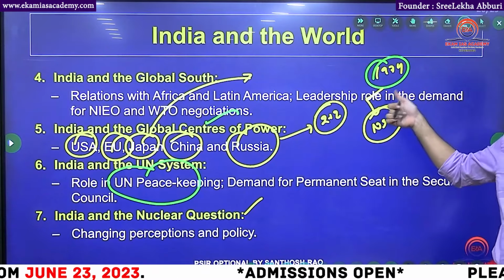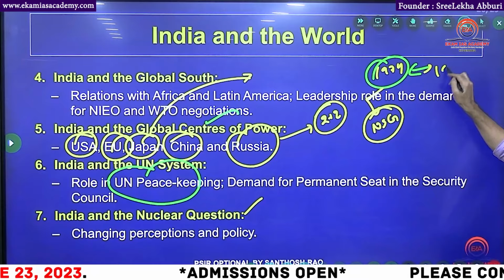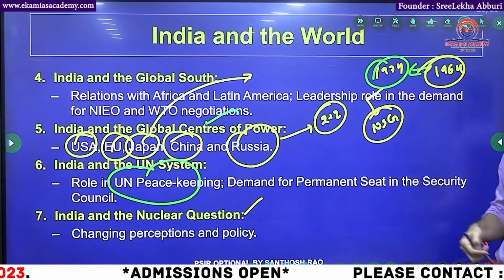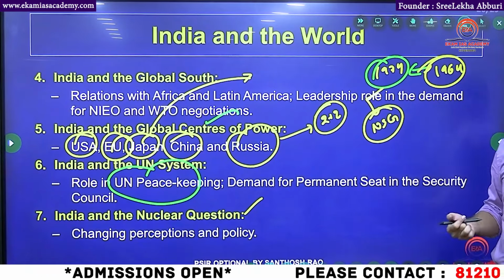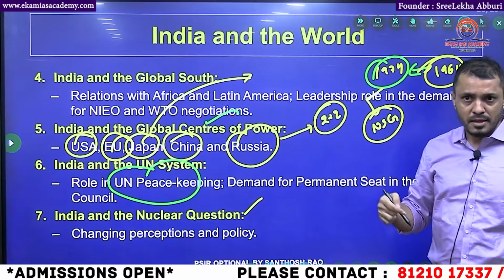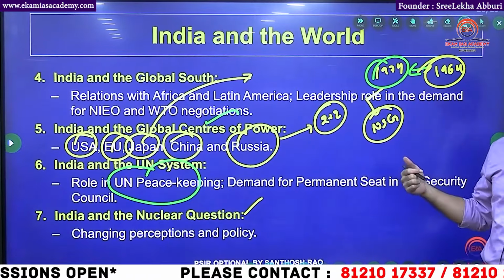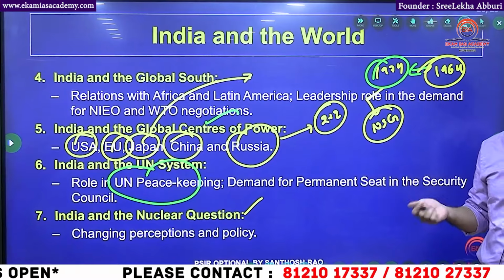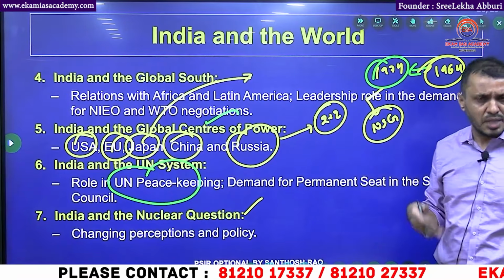Why did India do the 1974 test? Because 10 years earlier, in 1964, China did a nuclear test at Lop Nur. Lop Nur is like Pokhran in India. When China did the nuclear test, India was apprehensive. India requested the help of the USSR. They declined to help. India approached the USA. They declined to help.